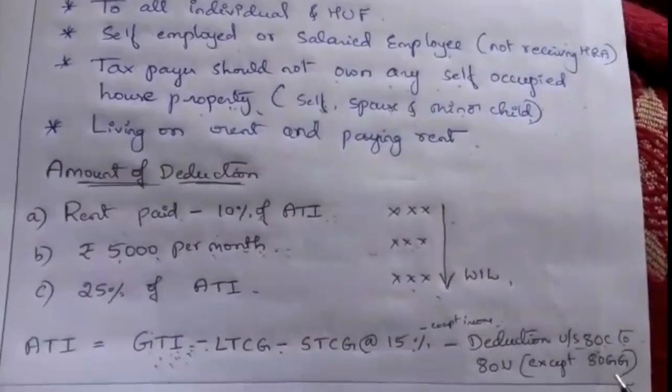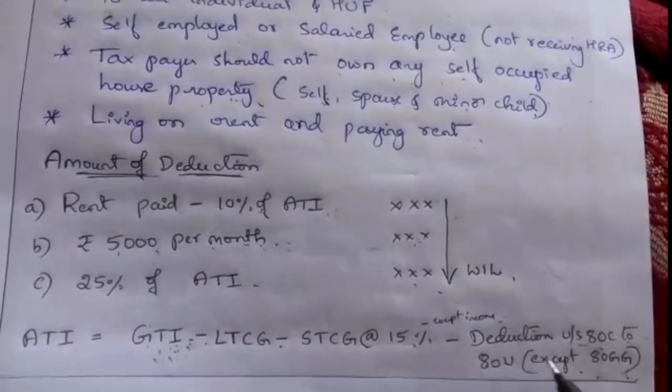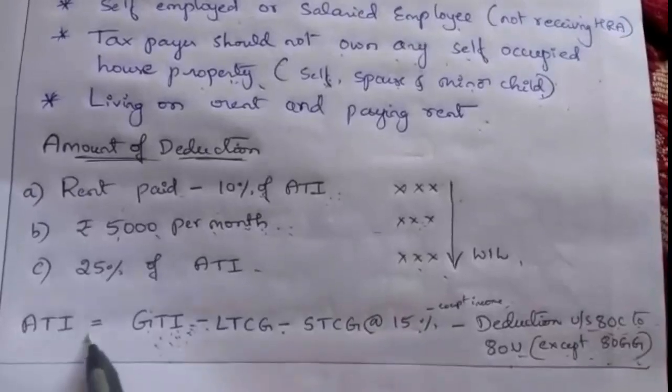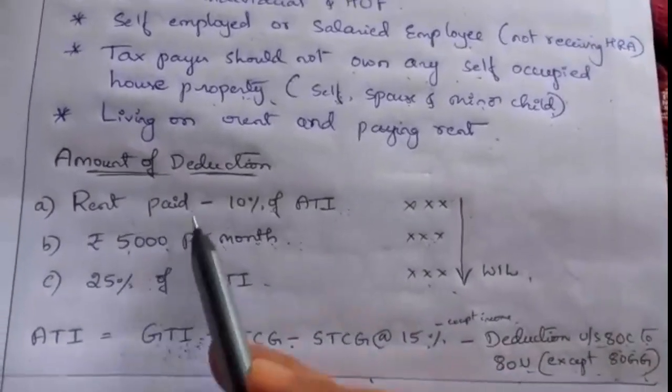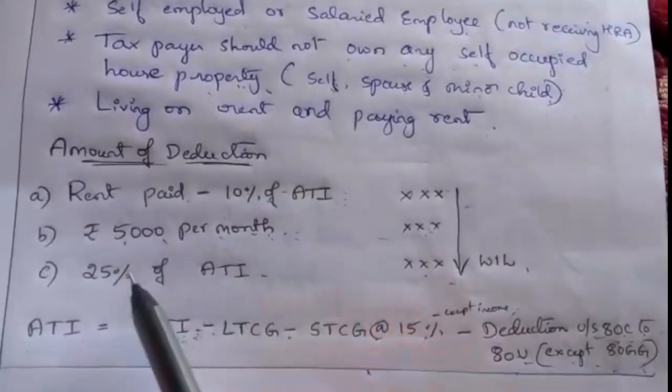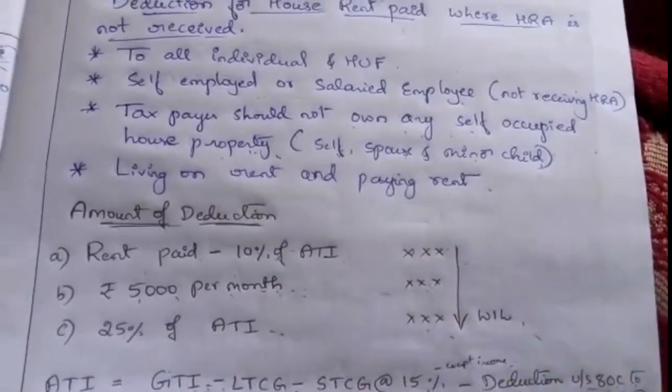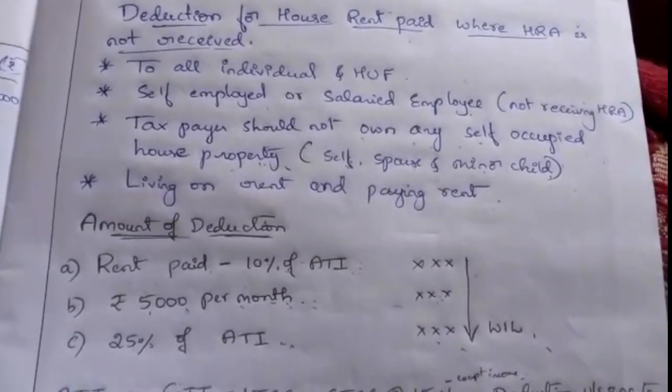80GG is what he is calculating here, so except 80GG, whatever deduction is claimed, he can deduct. The balance is known as ATI. Here we take 10% of ATI and 25% of ATI. Whichever is less, he can claim as a deduction under section 80GG.